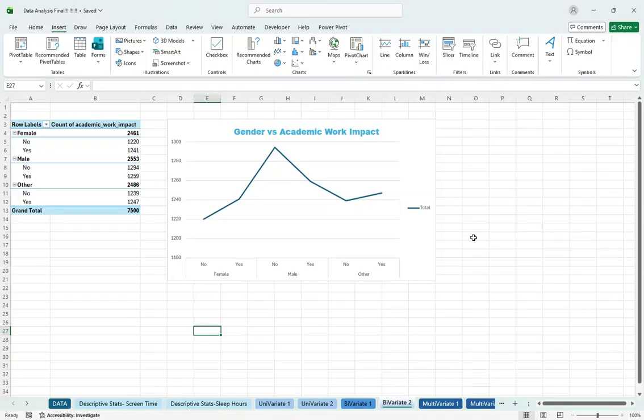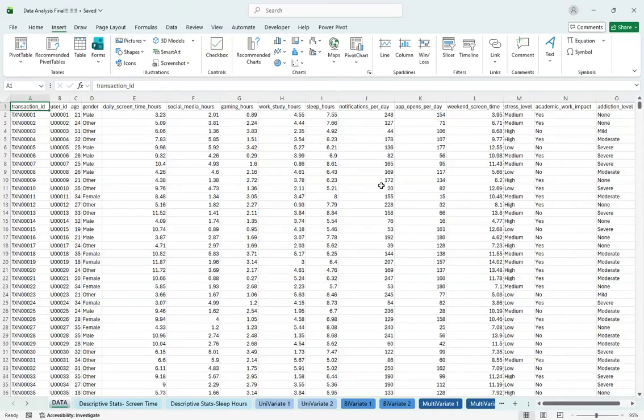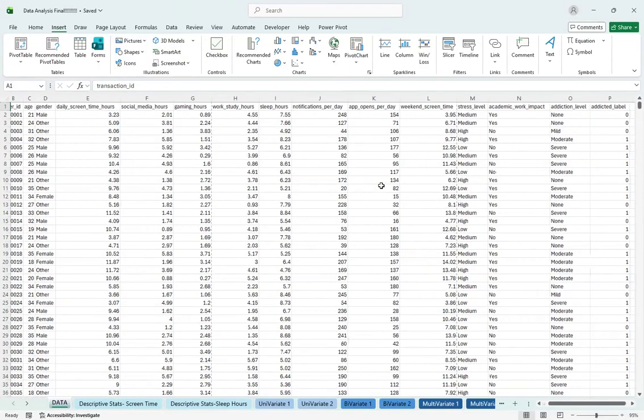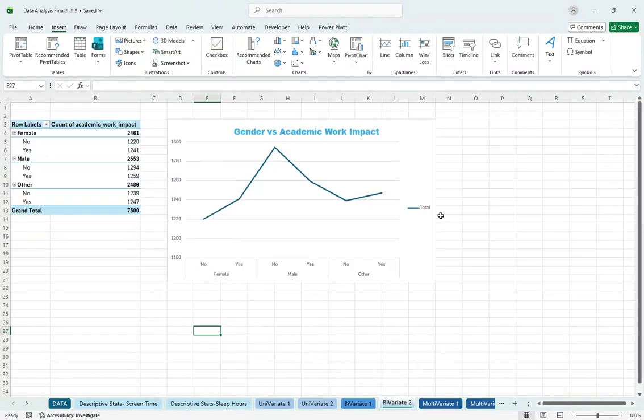This suggests that academic performance is not likely determined by gender alone, but is probably influenced by other factors that, if we were to put them into this pivot table, we could see better. If we were to go back to our data set, you could add gender, academic, work impact, and maybe stress level would be a cool analysis, but I just thought it was interesting to see if gender really does have an influence.